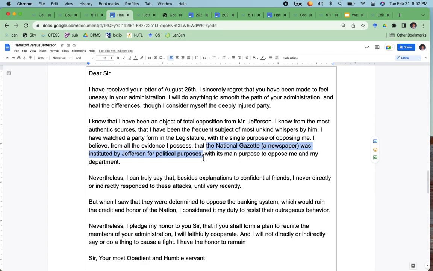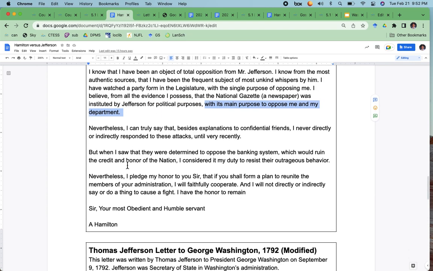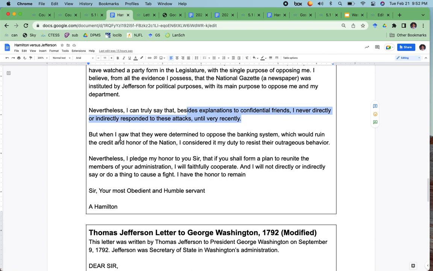He's accusing Jefferson of creating this newspaper that talks bad about Hamilton and opposes Hamilton's political agenda, with its main purpose to oppose me in my department. Nevertheless, I can truly say that besides explanations to confidential friends, I never directly or indirectly responded to these attacks until very recently. So I would highlight that in blue because here he's defending himself. He's saying, I didn't respond until really recently. But when I saw that they were determined to oppose the banking system, which would ruin the credit and honor of the nation, I considered it my duty to resist their outrageous behavior.